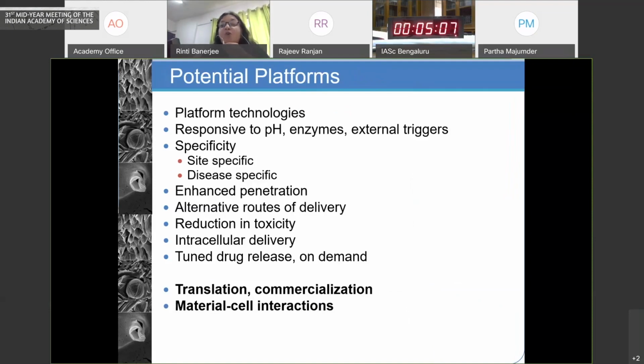And these lead to alternative routes of delivery which were otherwise not possible, and hence also lead to specificity with reduction in toxicity. And throughout our work, we have actually focused on two parts. One is translation of these technologies, and two is a clearer understanding of biomaterial cell interactions.